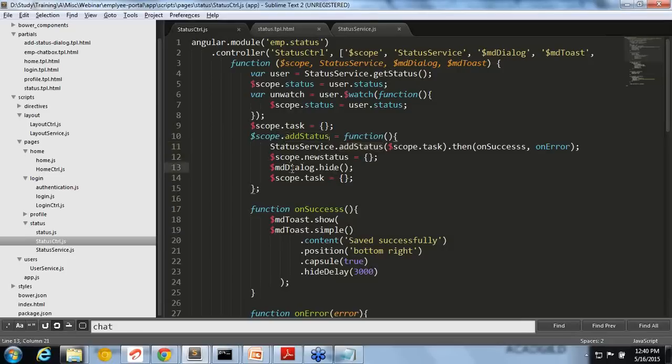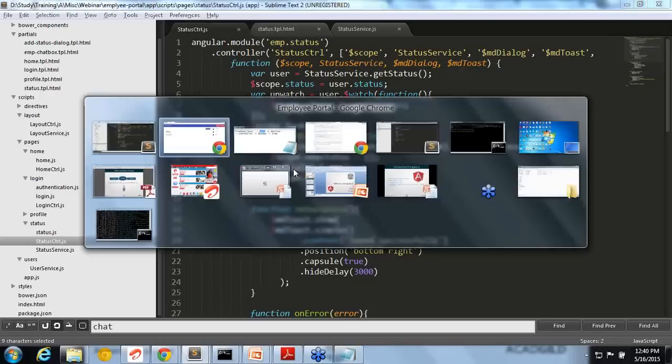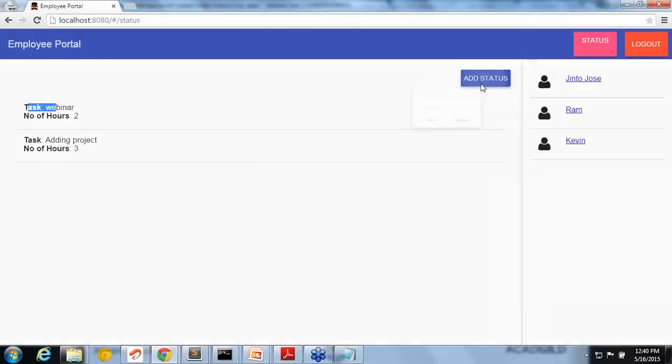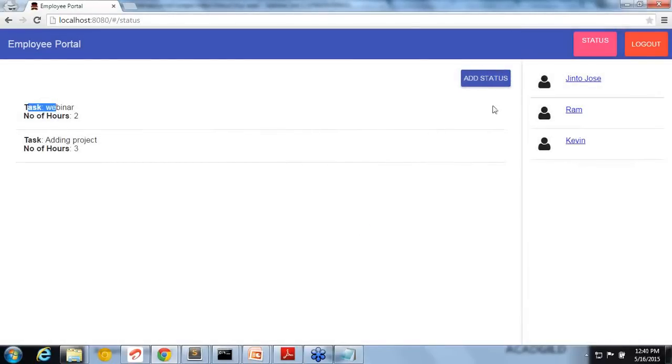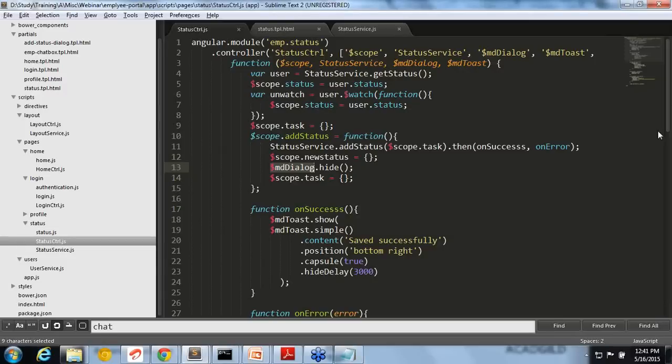So MD dialog is again from the material design. Material design is giving this kind of services also, so that you can show the pop-up. So you can see this pop-up is coming, this animation. Then when I'm clicking on it, it's going back. This kind of thing is happening because of material design.